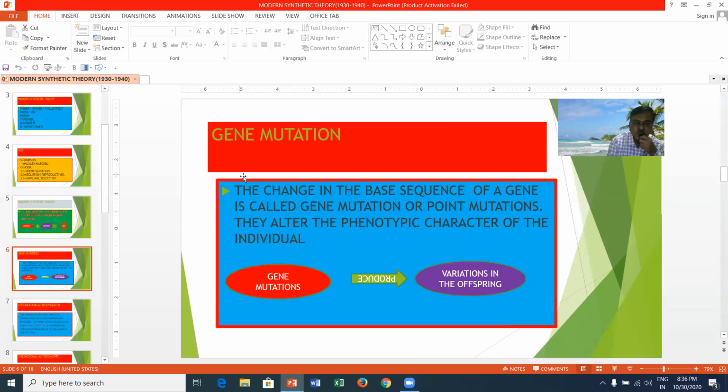Gene mutation is one of the postulations of the modern synthetic theory. Any change in the base sequence of a gene is called gene mutation or point mutation. They alter the phenotypic character of the individual. Gene mutations will produce variations in the offspring, and these variations will lead to the formation of new species.